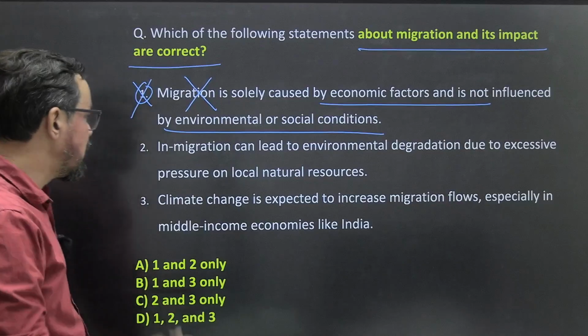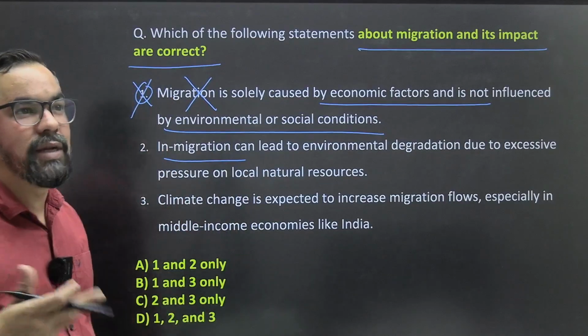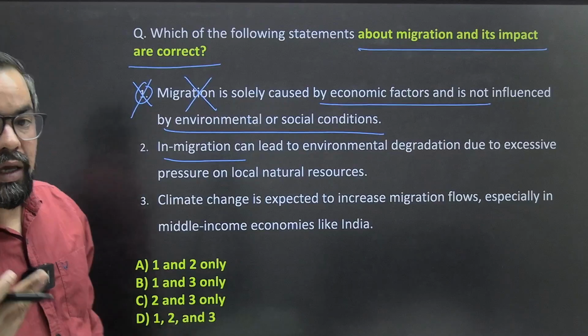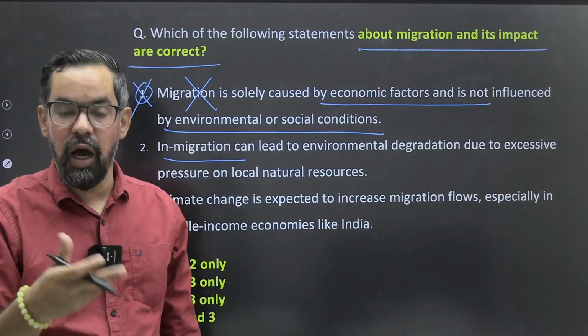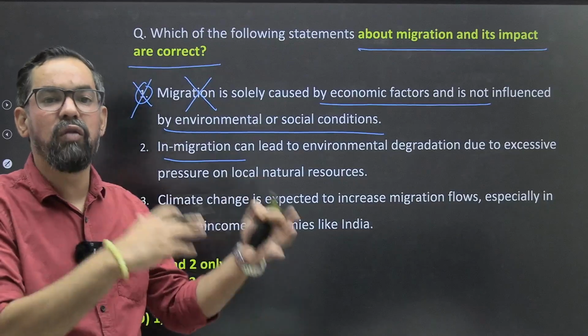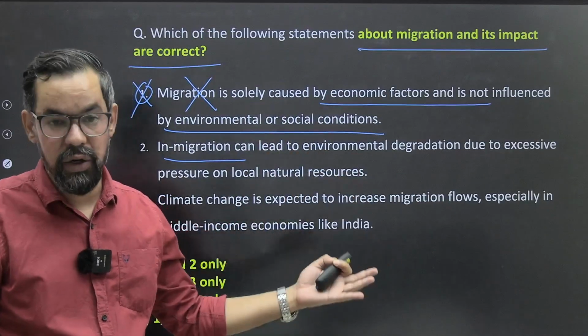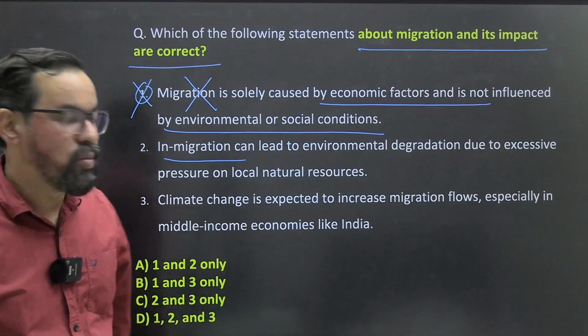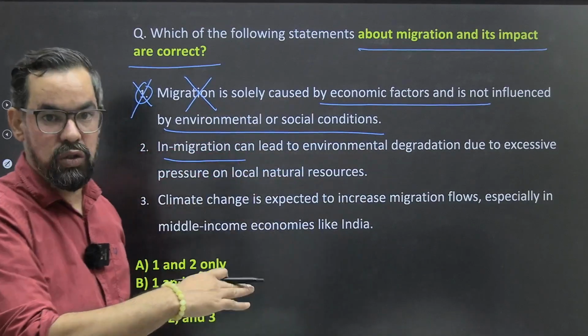Okay? First thing, in migration, sometimes people generally leave war areas and all. Like we faced recently with Ukraine and Russia, okay? People move out from those war places to some other places or some other countries. Okay? So that is another example. That is not only driven by economic things, it is something else also, right?